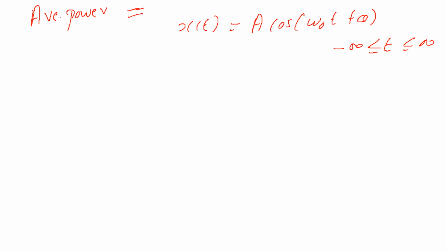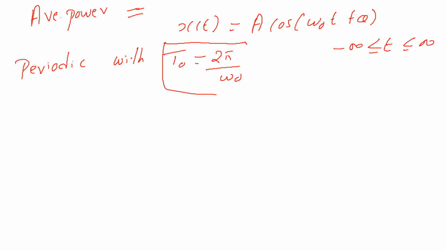Look, the given signal is periodic, this we are observing, with capital T0 equal to 2 pi by omega naught. Am I right? I have already explained how I got this, so let's keep this in mind.